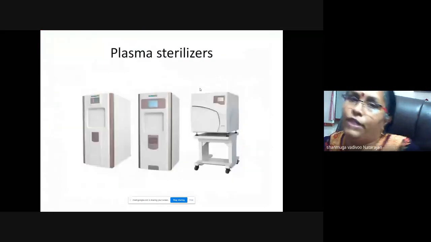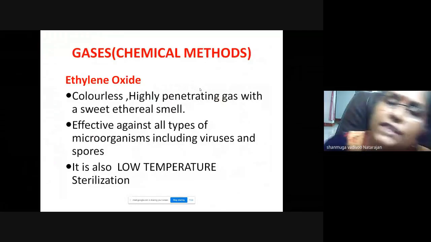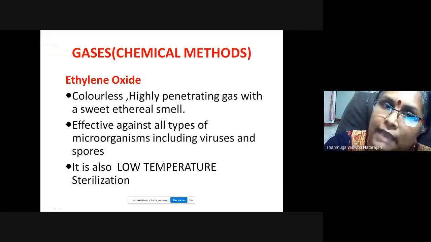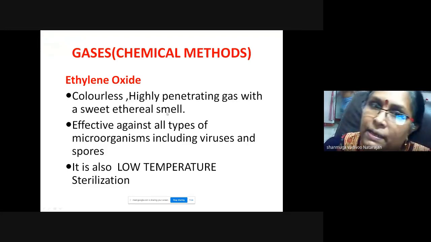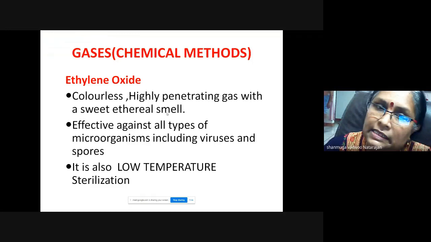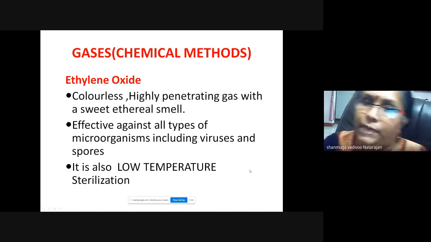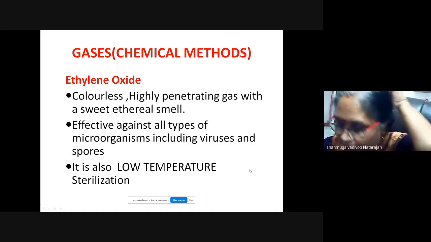Now, in chemical sterilization, I have finished liquids. Now we go to gases. The most important gas is ethylene oxide. It is a colorless, highly penetrating gas, and it is effective against all microorganisms, including viruses and some of the spores. It is a low temperature sterilization.